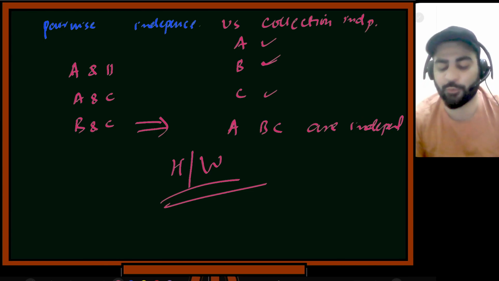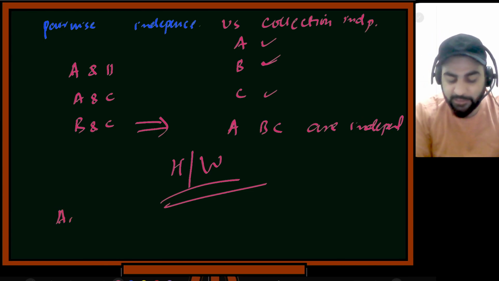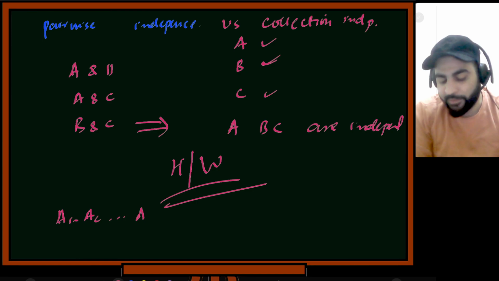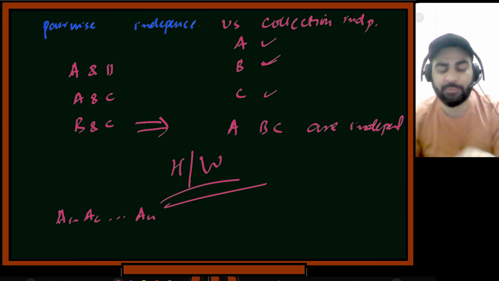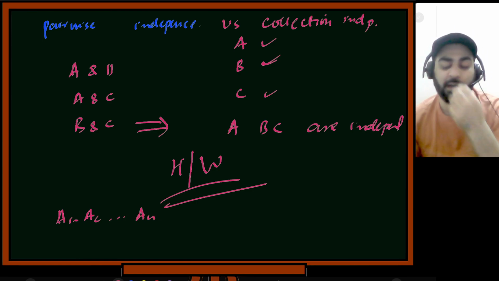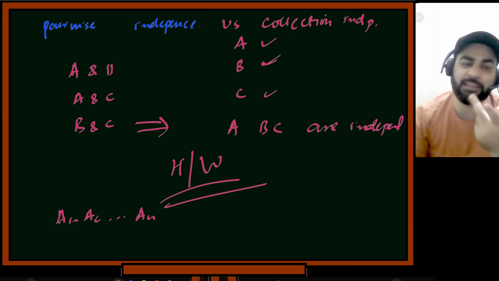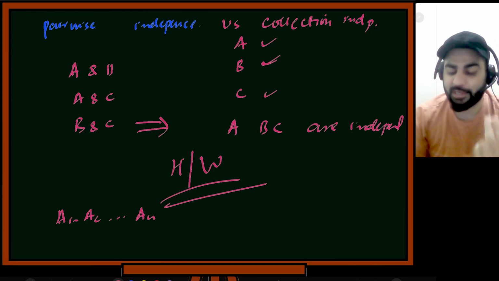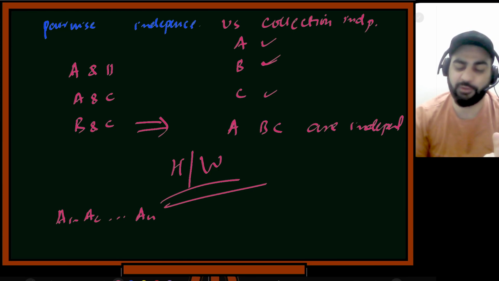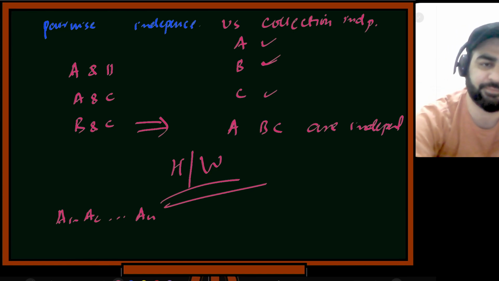So how many of you understood the question? Let's suppose we have events A1, A2 till AN. If they are pairwise independent, if A1 is independent of A2, A3, A4 and so on, can I claim that they are also collectively independent? That's my question. The question being, if events are pairwise independent, are they also collectively independent? Did you understand the question?